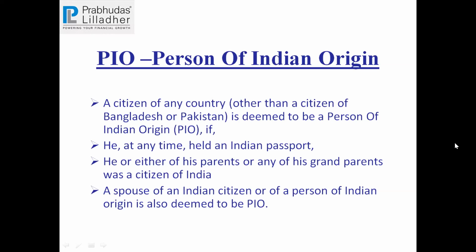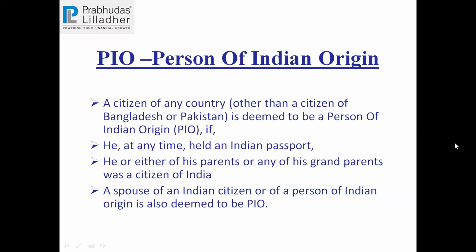And one more, this is OCI. If a person is an OCI, overseas citizen of India, then also he is taken under NRI. He is a citizen of a foreign country like the US, so basically he is a dual citizen kind of thing. That can also be taken as an NRI. So it's not necessary that if a client is a foreign citizen, he cannot be an NRI. That's not the thing. So these are the three things: he can be a PIO or OCI and still be an NRI.